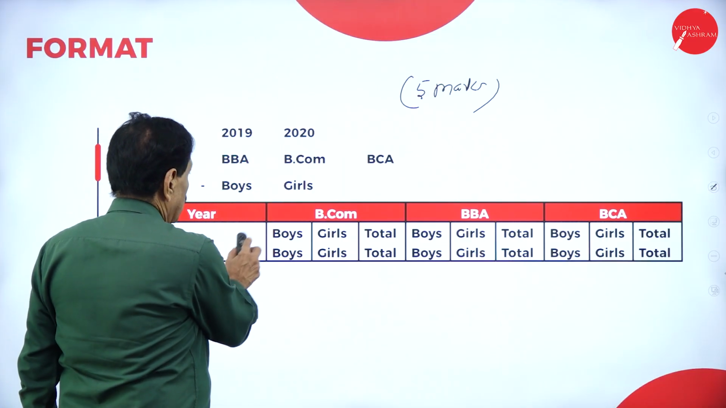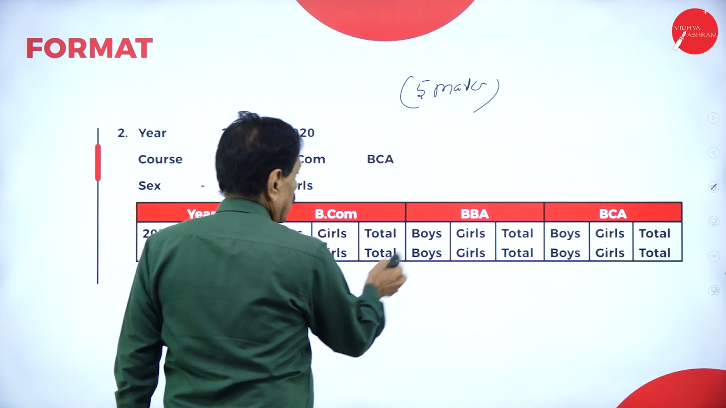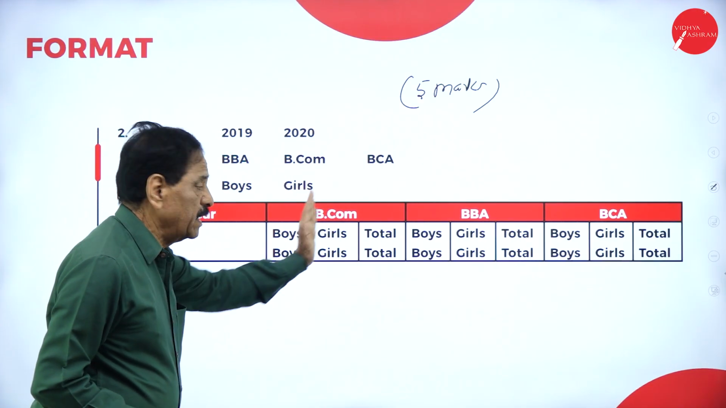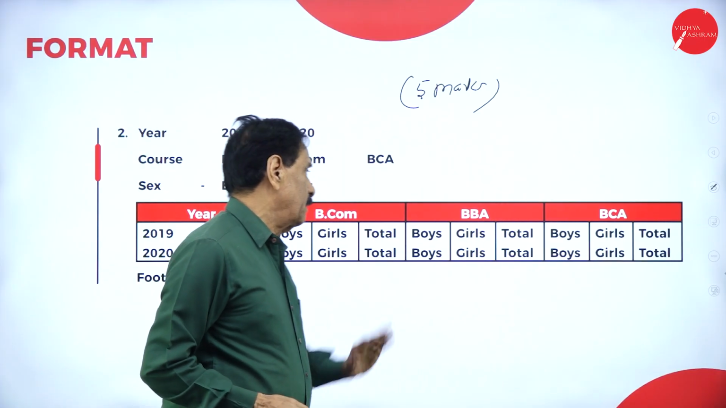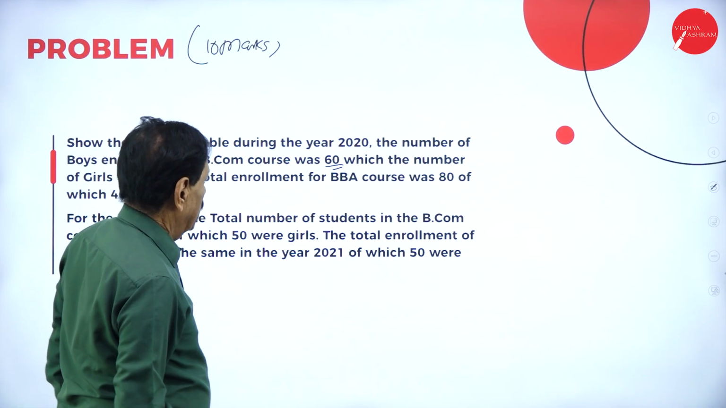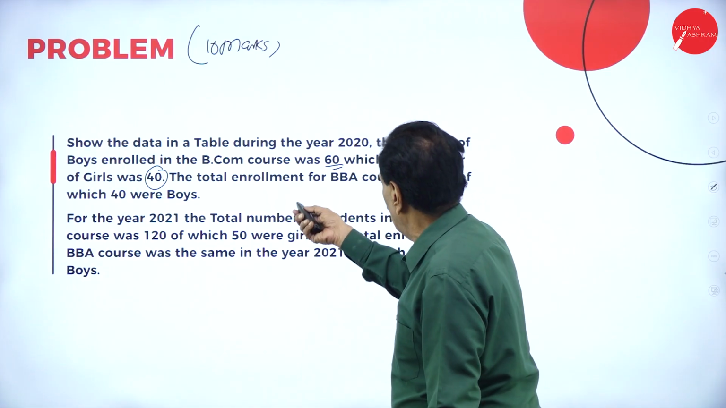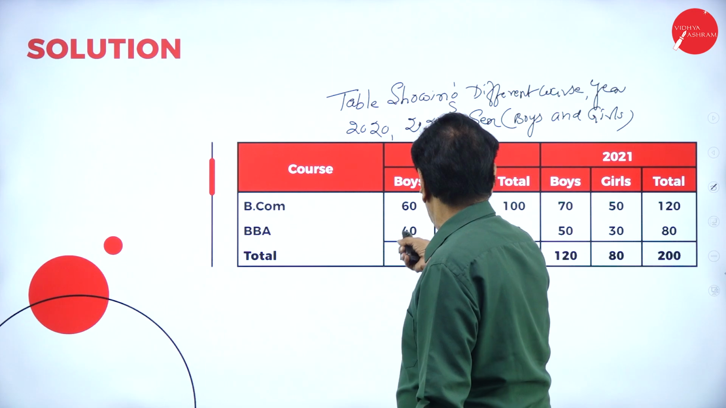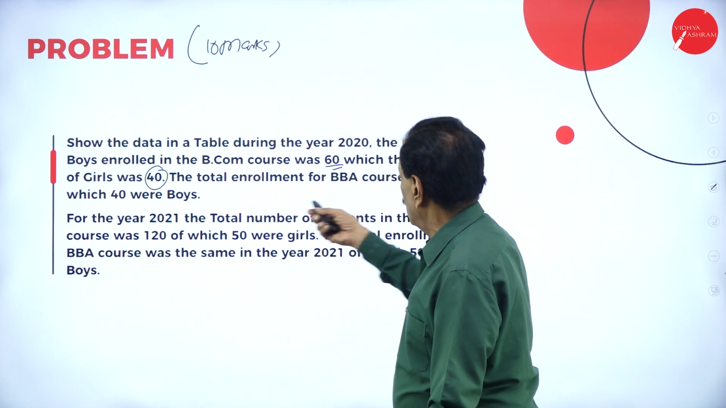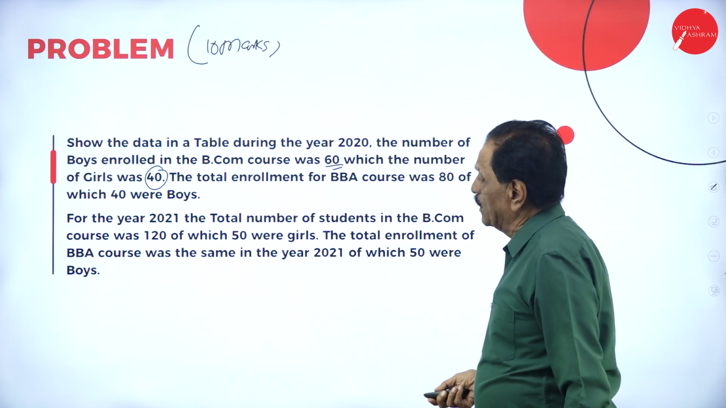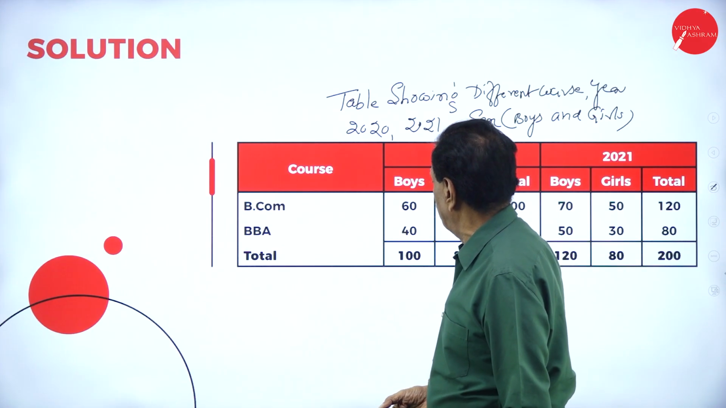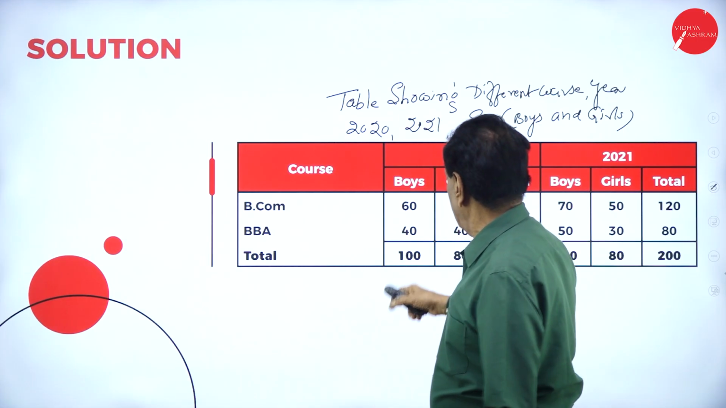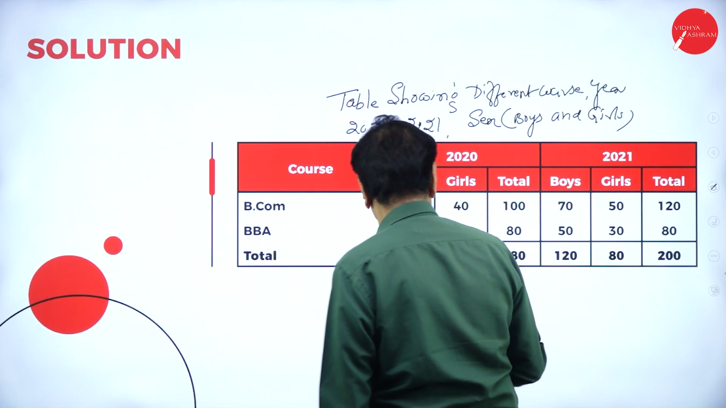2019-20, the courses are BCom, BBA, BCA. Then boys, girls, total; boys, girls, total. Here they will give the number of boys enrolled in the BCom course was 60, with the number of girls 40. 60, 40, 100. The total enrollment for BBA course was 80, of which 40 were boys, remaining 40 were girls.